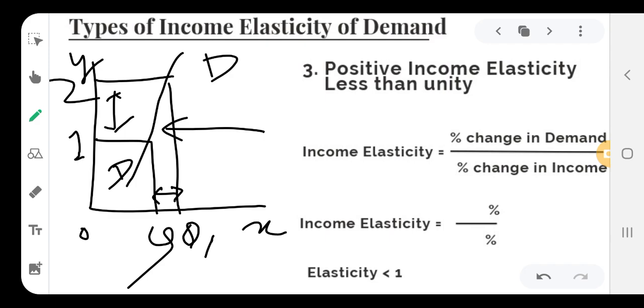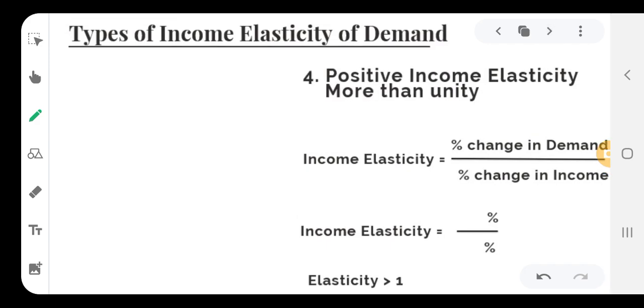Now we will move towards the next type, that is the fourth type, positive income elasticity more than unity. A smaller proportionate change in income will bring a more proportionate change in demand, then income elasticity will be more than unity.